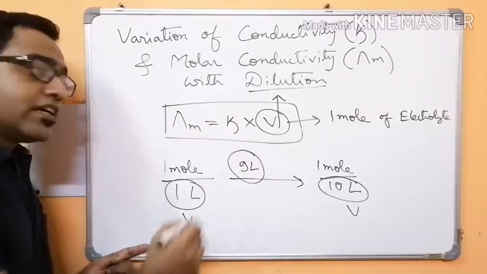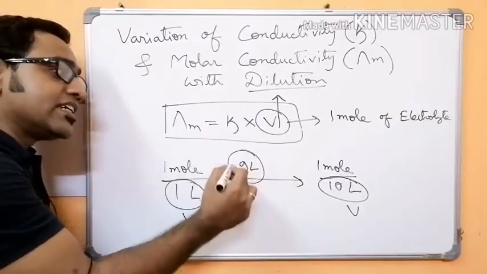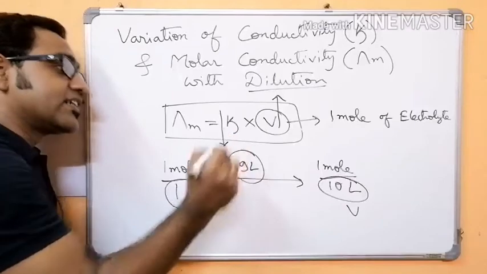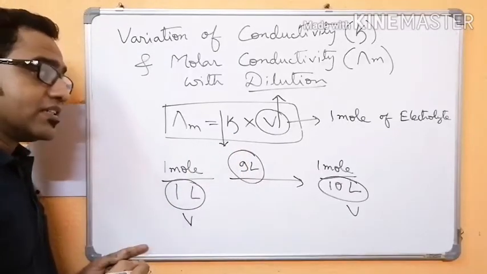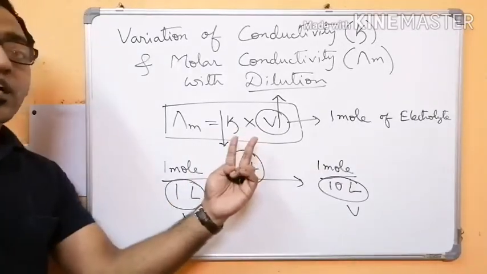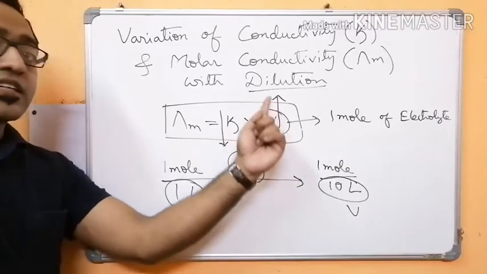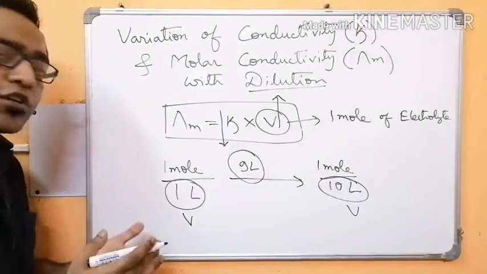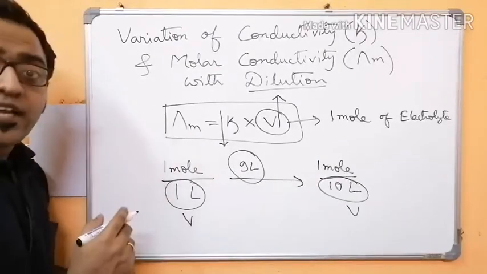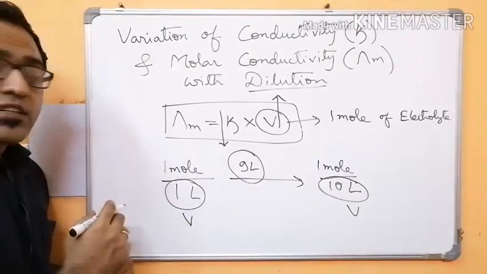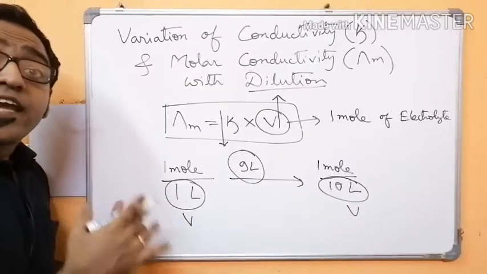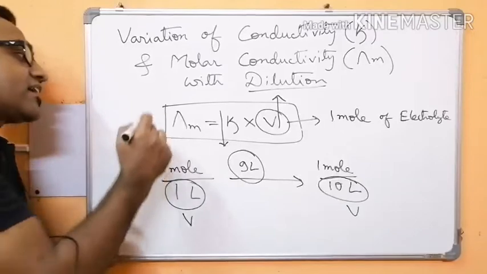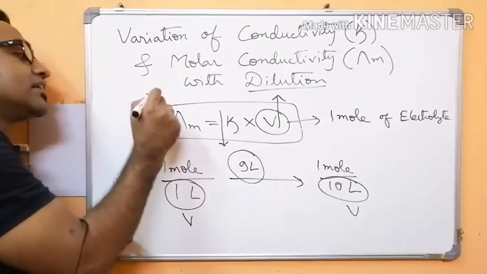Right now we have seen the conductivity decreases as volume increases. So there are two contradictory factors, one increasing, one decreasing. So what should be the net effect? Nobody can tell what the net effect should be. The net effect is the experimental data, and it has been observed that lambda m increases.